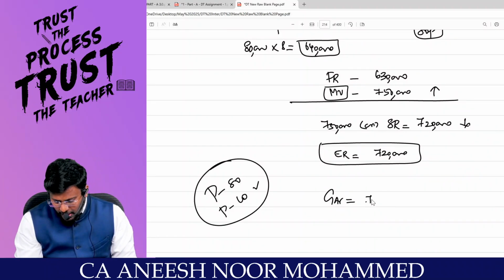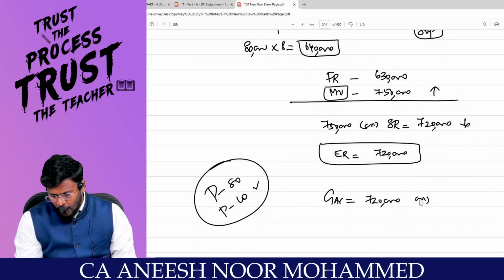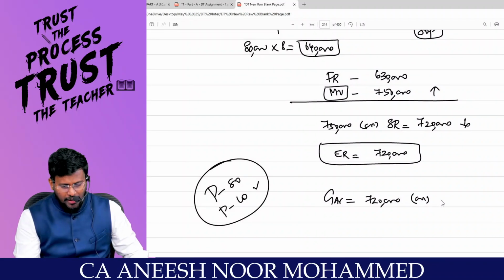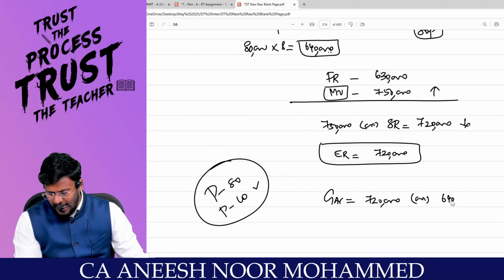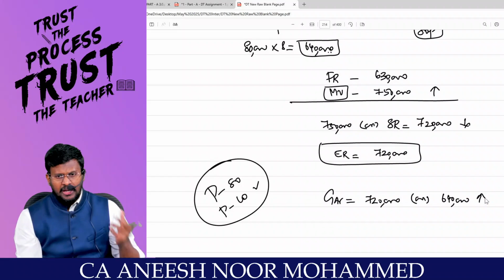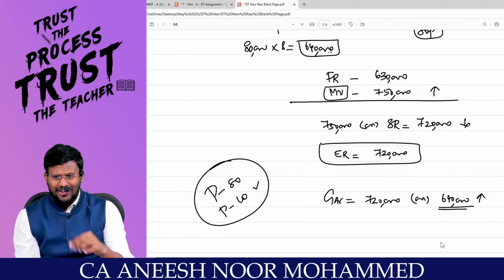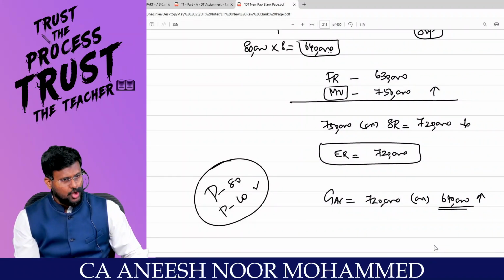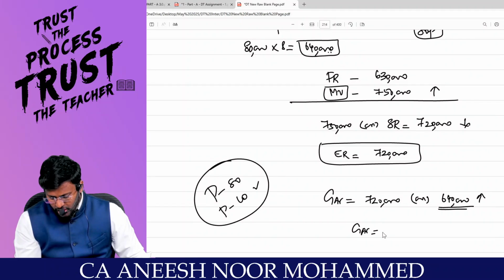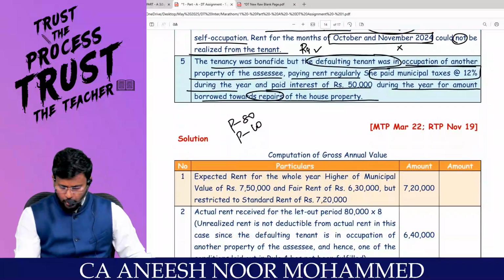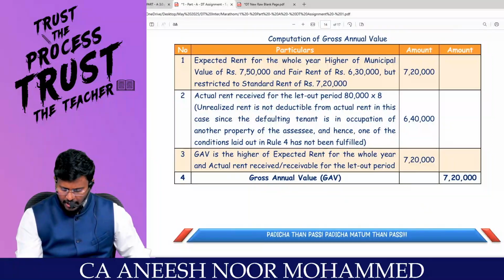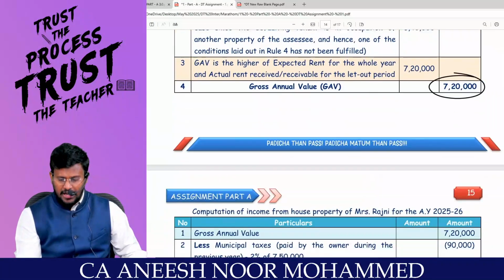The expected rent for the whole year is 7,20,000 or actual rent received for the let out period 6,40,000, whichever is higher. Actually inside this 6,40,000 unrealized rent is there, but rule 4 condition has not been satisfied. Hence the GAV is equal to 7,20,000. Look here, I have finalized the gross annual value as 7,20,000.